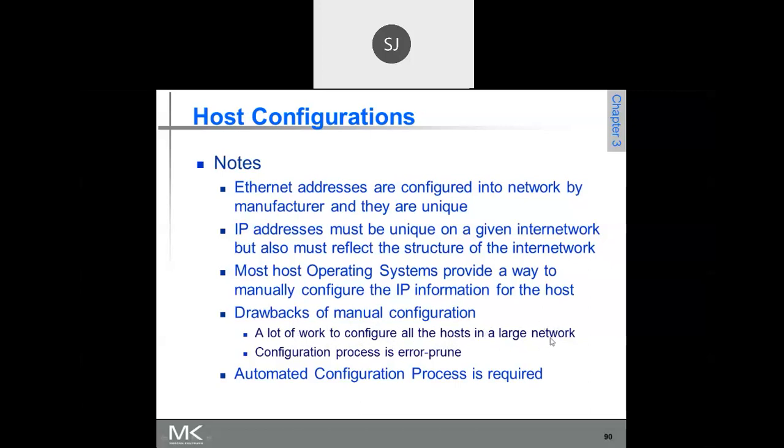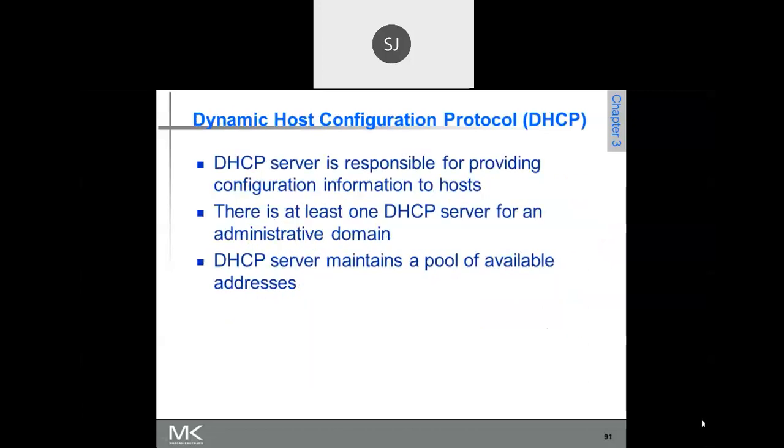That is the main problem, which is why we go for automatic configuration. That is DHCP, Dynamic Host Configuration Protocol.